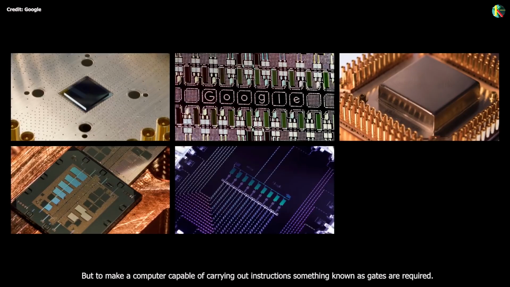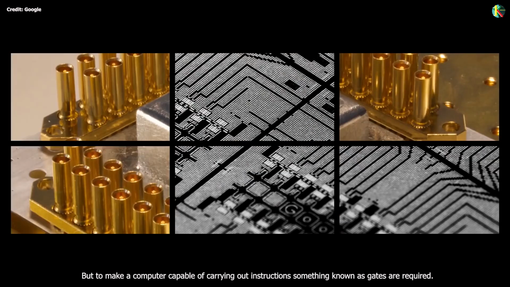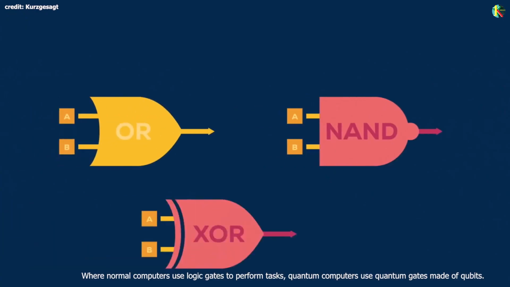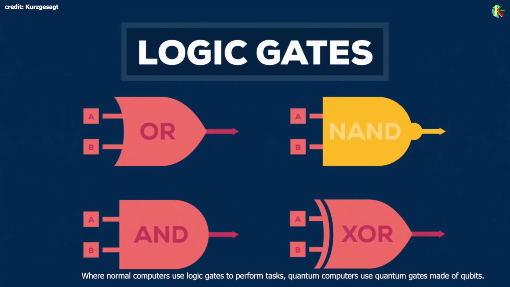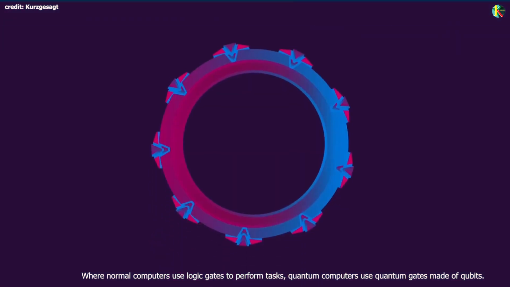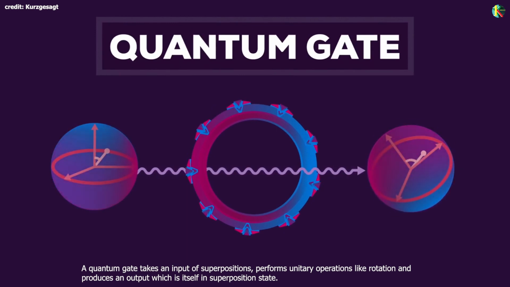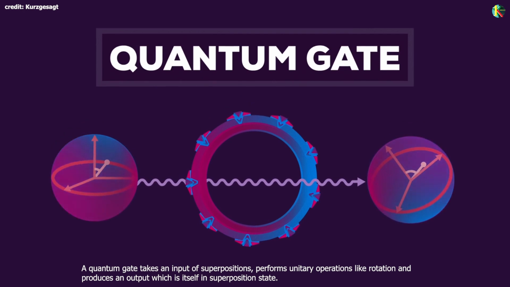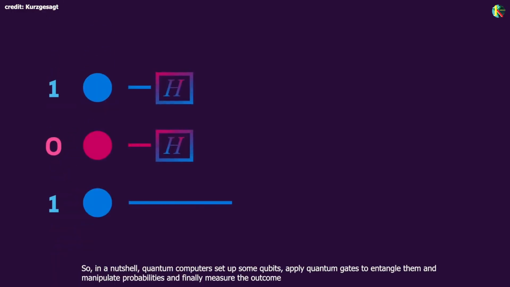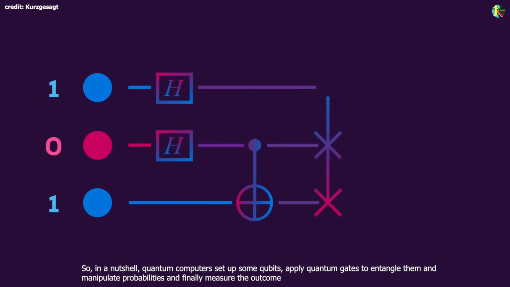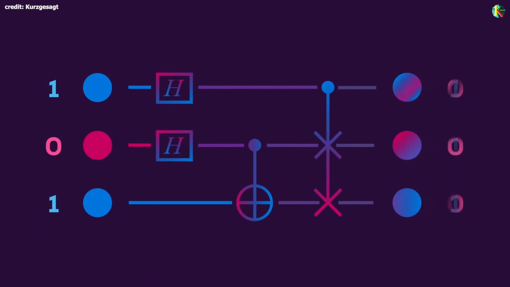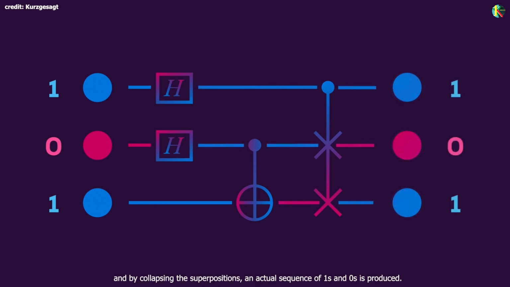But to make a computer capable of carrying out instructions, something known as gates are required. Where normal computers use logic gates to perform tasks, quantum computers use quantum gates made of qubits. A quantum gate takes an input of superpositions, performs unitary operations like rotation, and produces an output which is itself in a superposition state. So in a nutshell, quantum computers set up some qubits, apply quantum gates to entangle them, manipulate probabilities, and finally measure the outcome, and by collapsing the superpositions, an actual sequence of ones and zeros is produced.